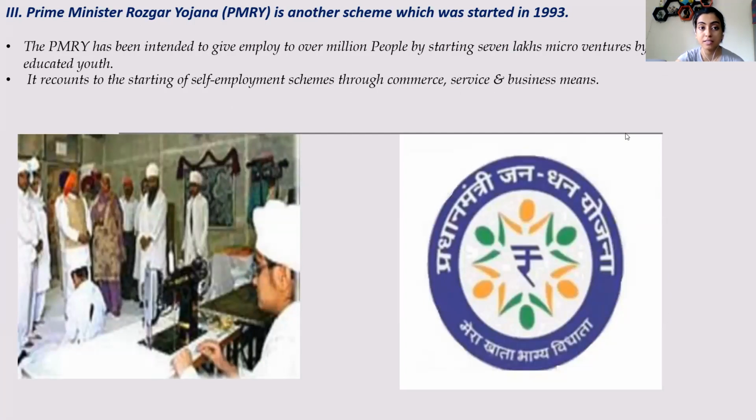Now, what is the aim of this scheme? Under this scheme, those youth who are jobless but educated, all right, educated unemployment, right? People are educated but they're not finding any job. So it is basically started by the educated jobless youth, like small business of their own. They can start small business of their own under this scheme. So in that way, they can become self-employed, at least they can have some earnings for themselves. So this was the PMRY scheme.